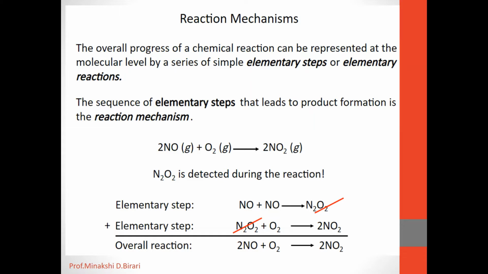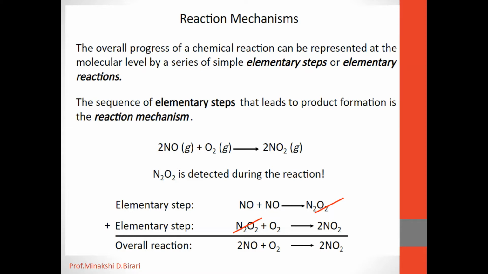Elementary reactions occur in a single step and do not involve any intermediate. A simple reaction consists of a single elementary step, and we know that molecularity is based on the mechanism of the reaction. The sequence of the elementary steps that leads to the product formation is called the reaction mechanism.